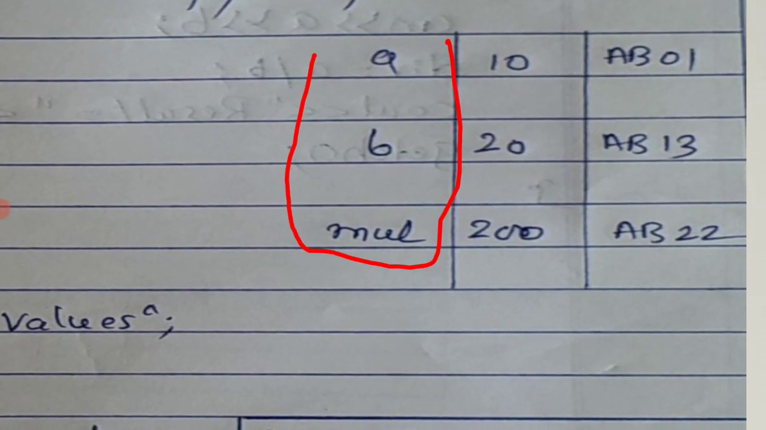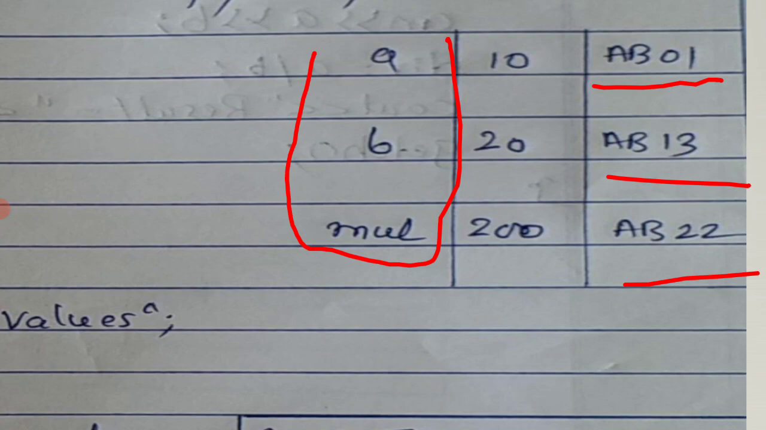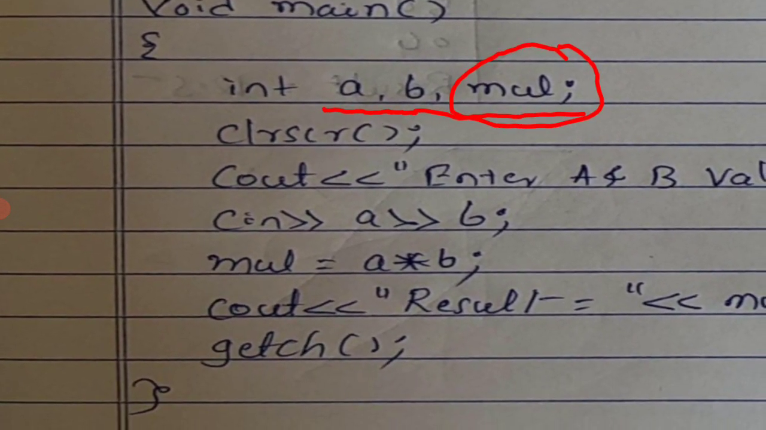Okay, see where they are reserved. See, it is in AB01, 13, 22. These are the memory addresses. Okay, fine. Okay, we'll come to the program here.